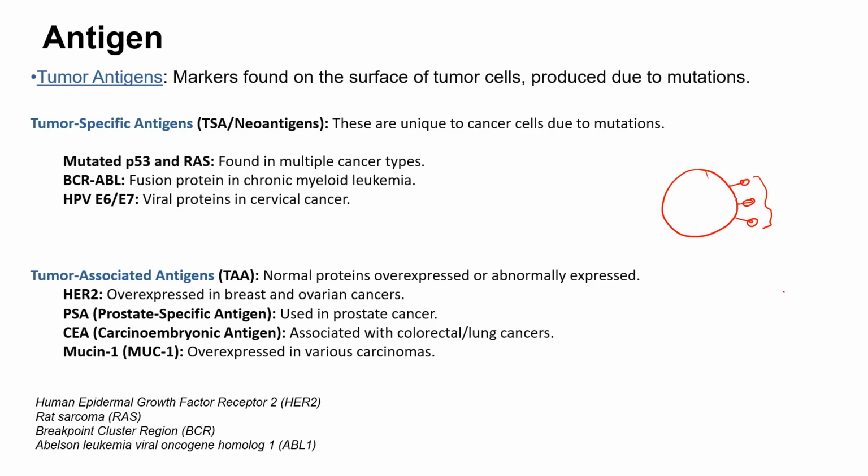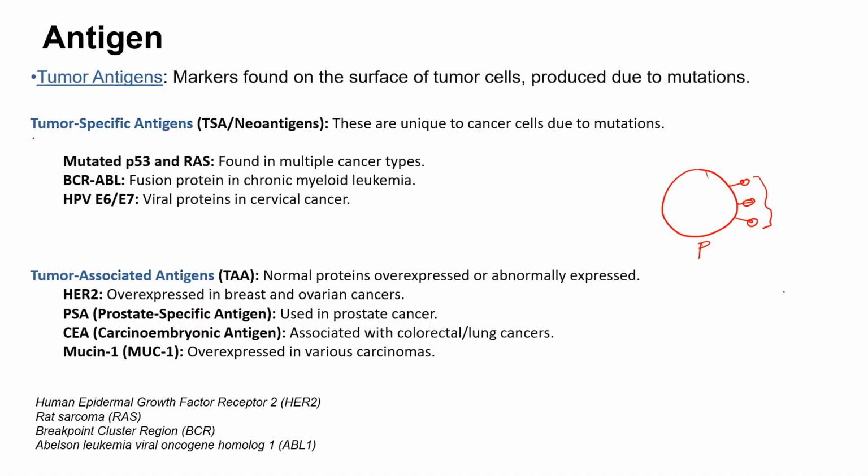Each cancer cell type will express a separate protein which can be used as an identification marker for that particular type of cancer. For example, if the cells of the pancreas express a unique protein post conversion to the cancerous form, we can call that protein a marker for pancreatic cancer, and similarly for other cell types as well. Now, the classification of tumor-related antigens has two classes. One is called tumor specific antigen or TSA, and the other is called tumor associated antigen.